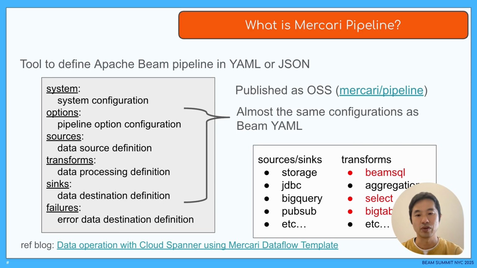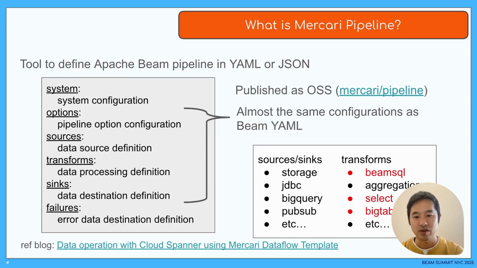Mercari Pipeline is a tool for defining and executing Apache Beam pipelines in YAML or JSON format. This tool is available as open source software in a GitHub repository. Define and combine the 6 options on the left side to define the pipeline. As an observant person may have noticed, this concept is very similar to Beam YAML. This is because Beam YAML did not yet exist when we started development. If Beam YAML had existed at that time, we might have considered using it.